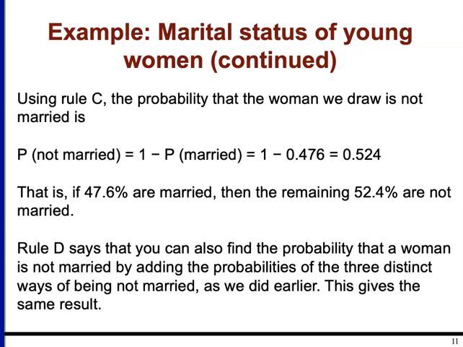But now let's think about this next question. If we wanted the probability of being not married, then that would be 1 minus the probability of married. You either are not married or married. So we could do 1 minus 0.476, and we would get the same value that we got from adding the 3 categories that included all of the not married people. So Rule D is helping us see that we could also find the probability that a woman is not married by doing what we did in the previous example, by adding the 3 distinct ways of not being married.